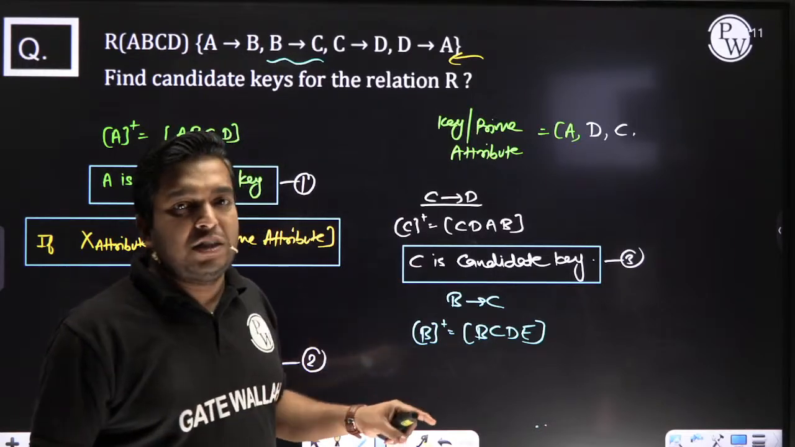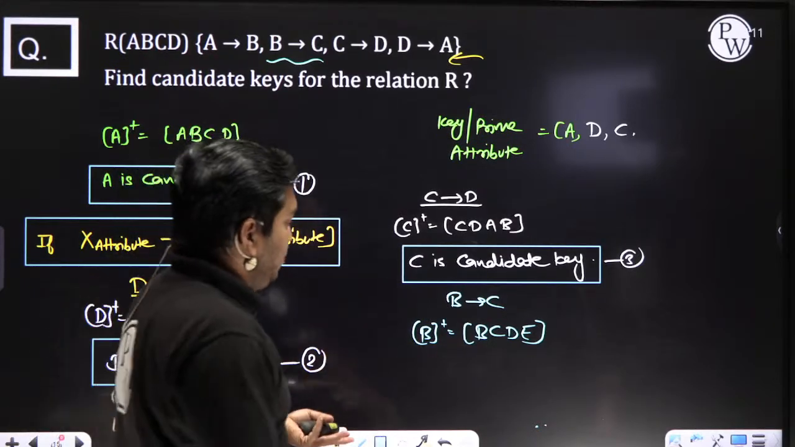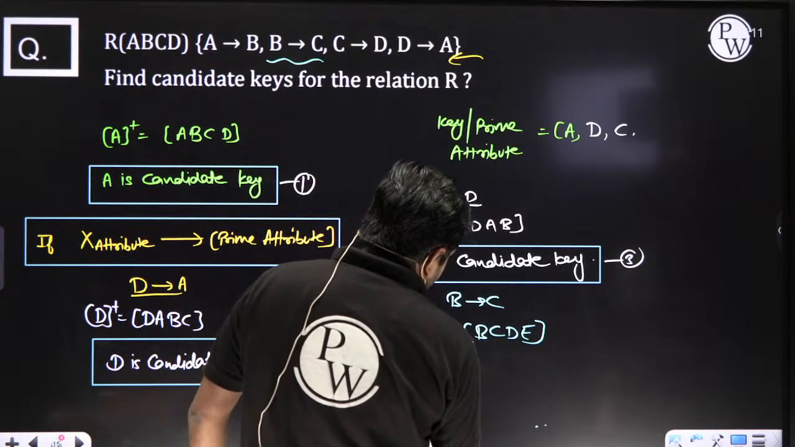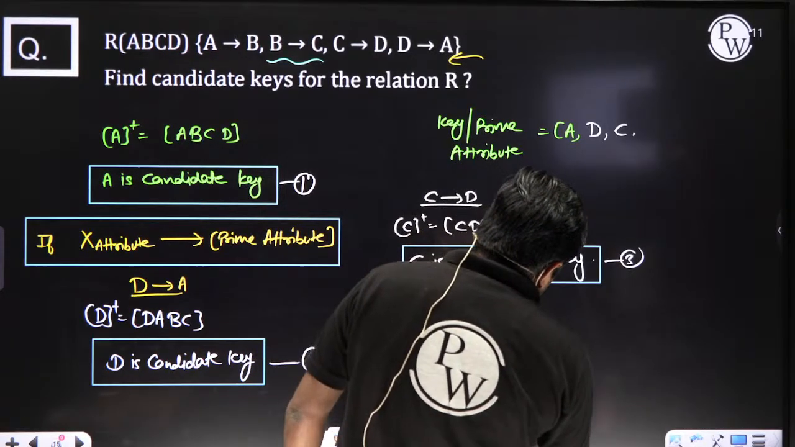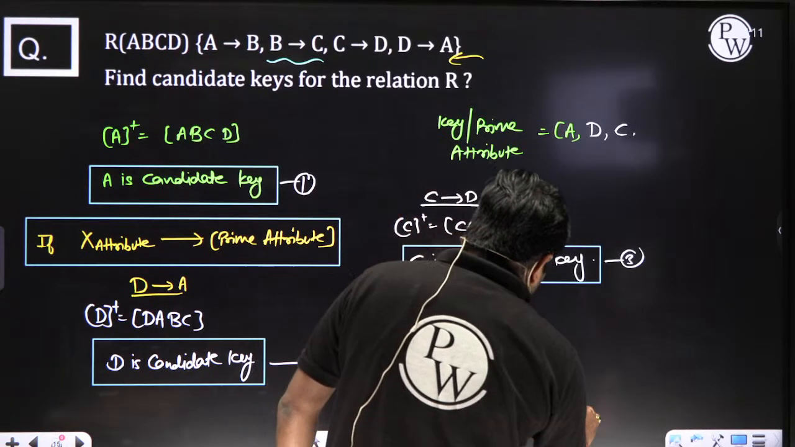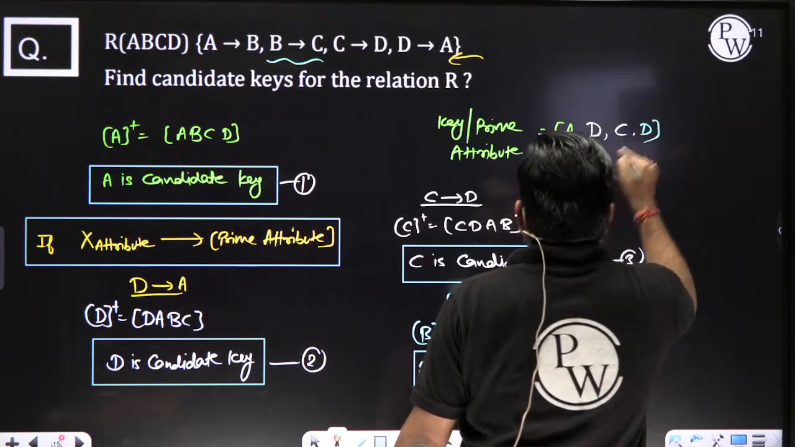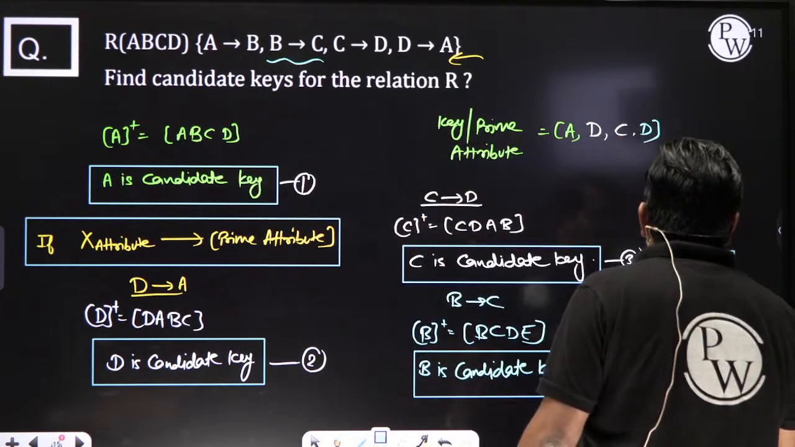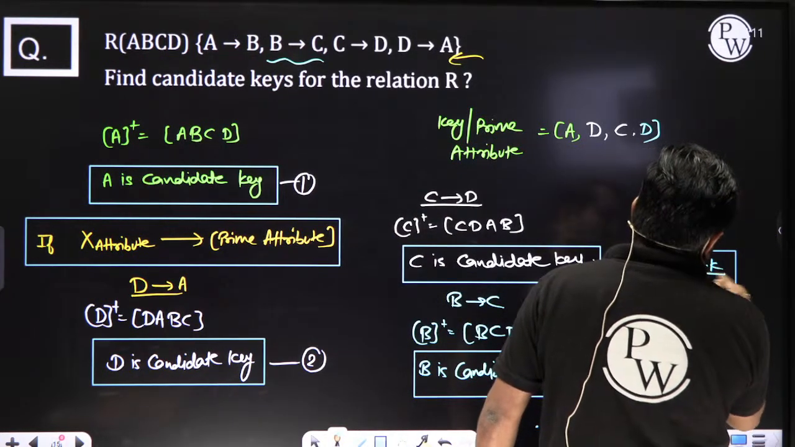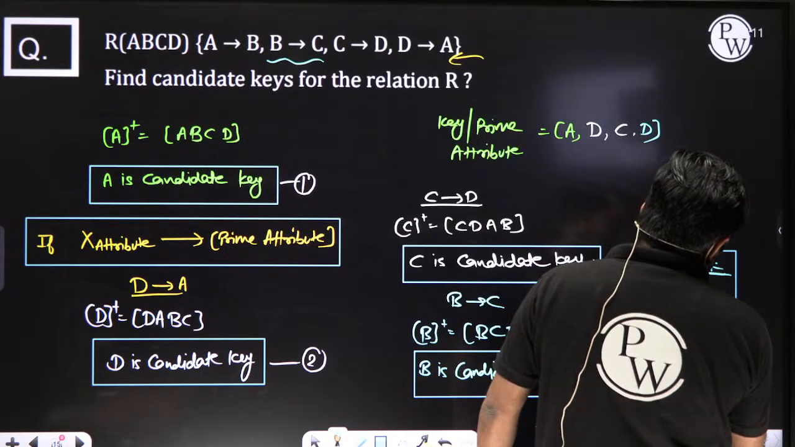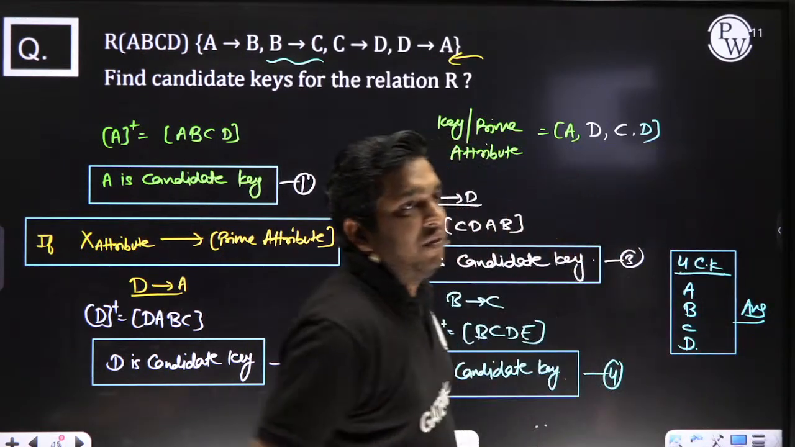Keep this thing in your practice, because in the next question you will get composite attributes, or more than two attributes. That's why at that time you might get stuck in a problem. That's why keep things as simple as possible. There are four candidate keys. Each and every one, crystal clear.